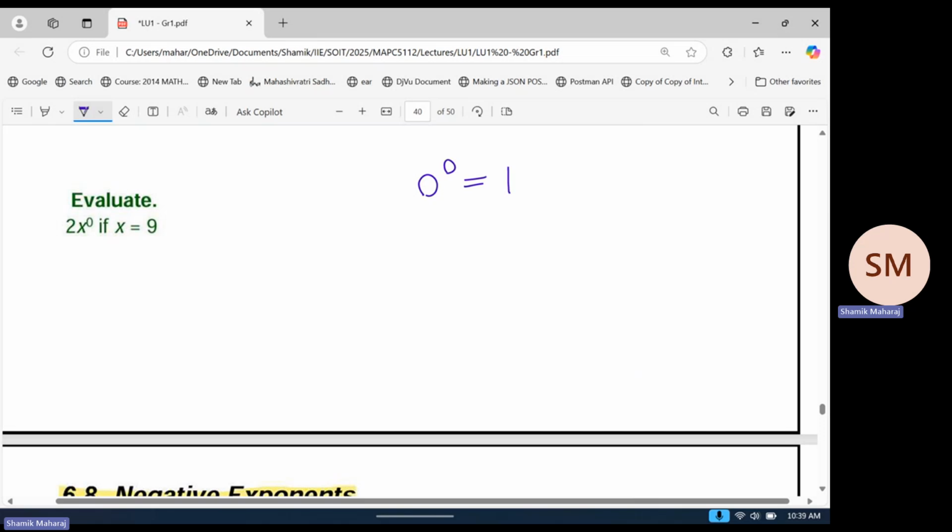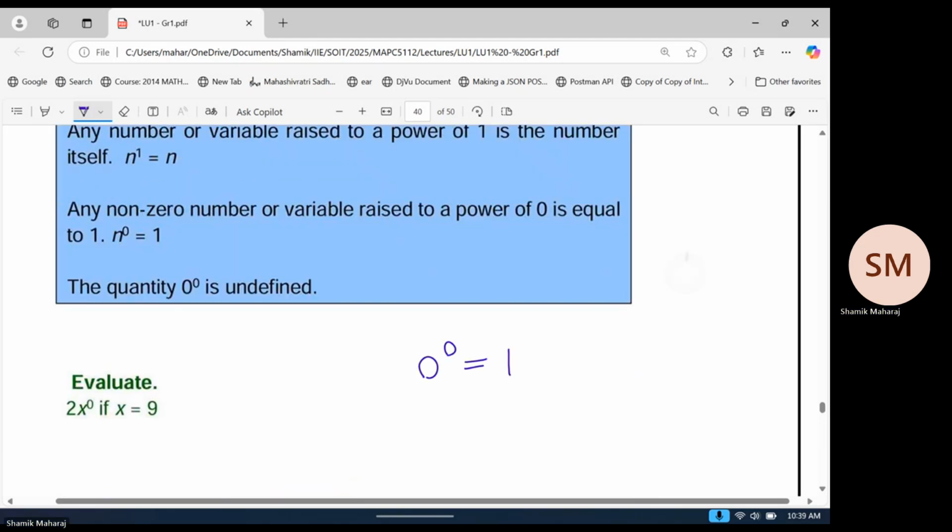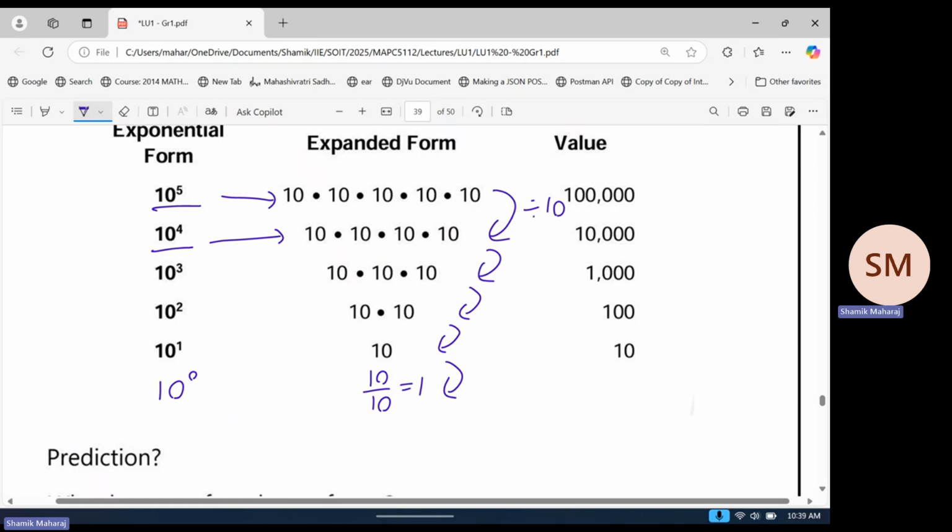Not possible, right? So let's think about this. Let's try and approach it logically. We know that something is wrong here. Something is clearly wrong here. Let's see what happened up here.